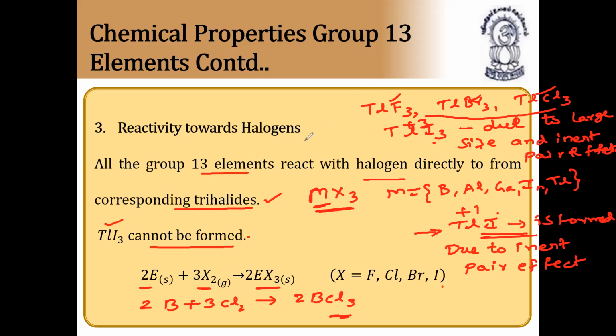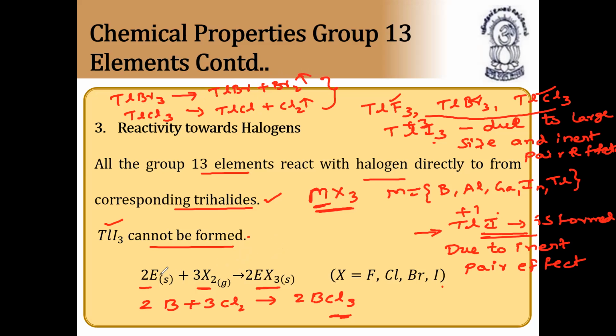Moreover, an important point is that the trihalides thallium bromide and thallium chloride are quite unstable and dissociate to form thallium bromide in the plus one state plus bromine gas, and likewise thallium chloride with chlorine gas. This is also the same inert pair effect.